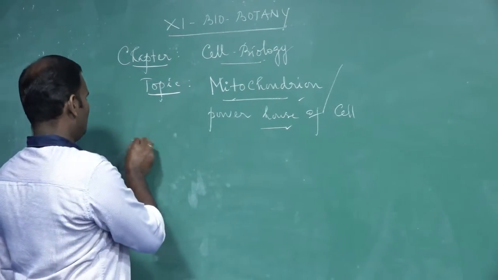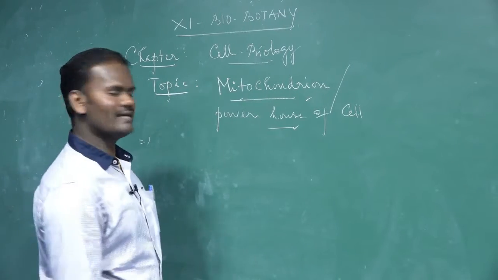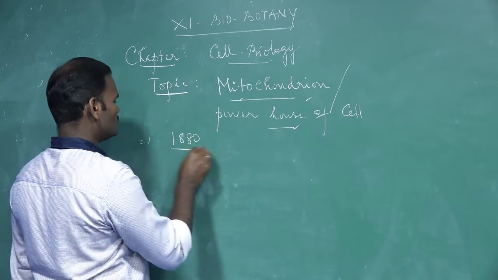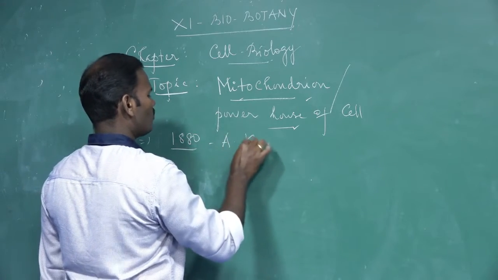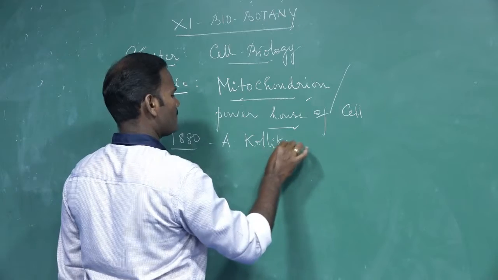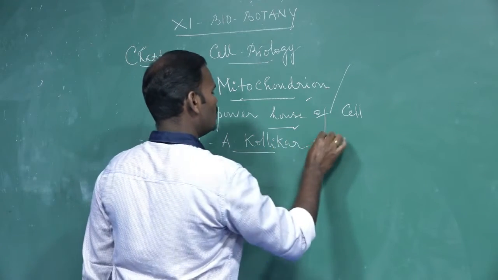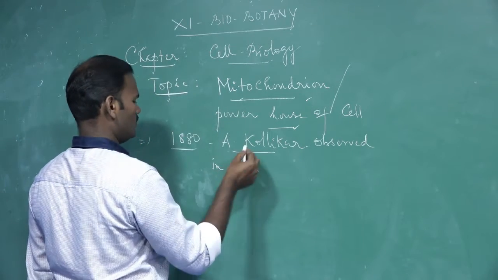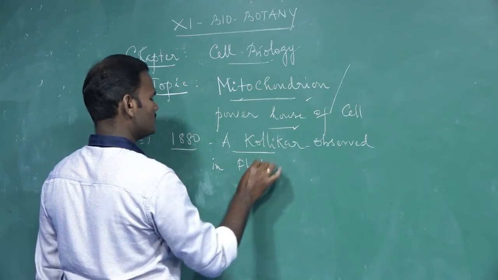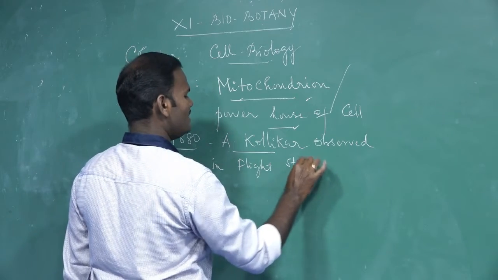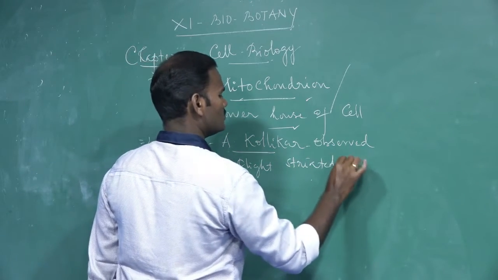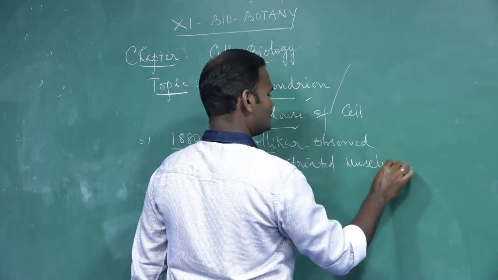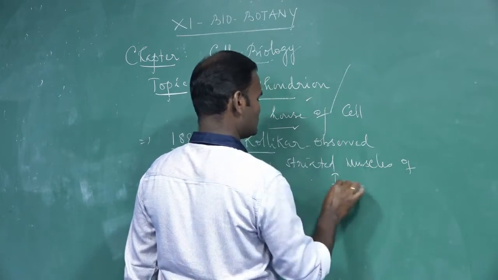The mitochondria were first observed by A. Kolliker in the 1880s.